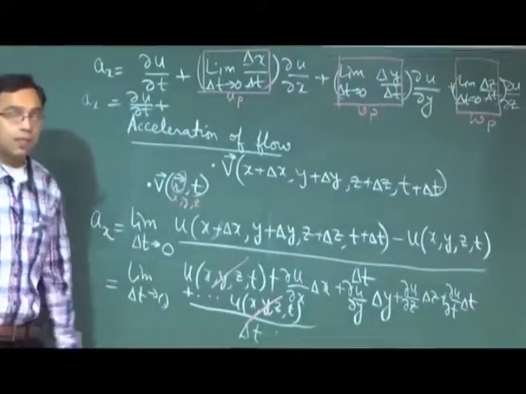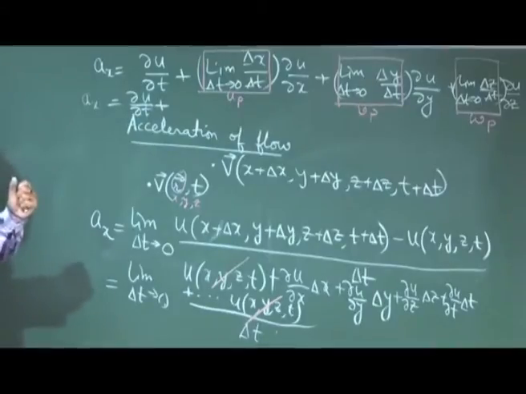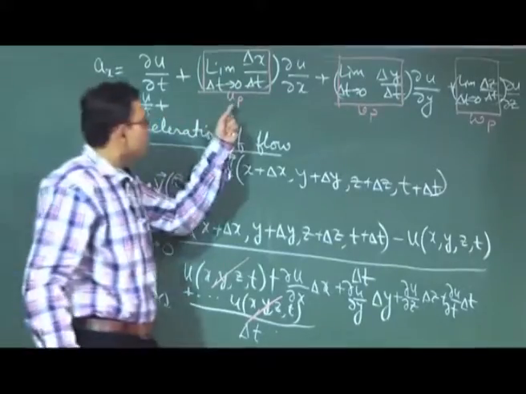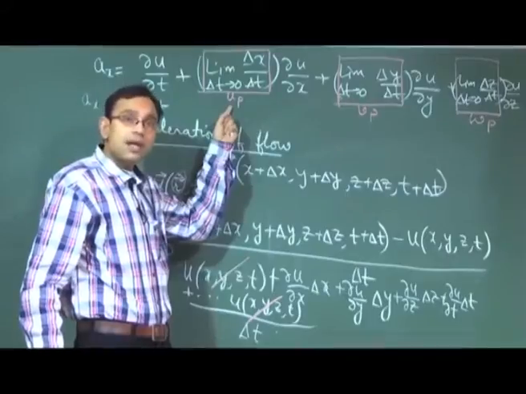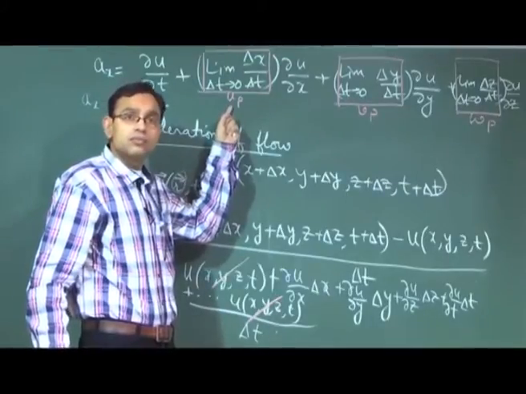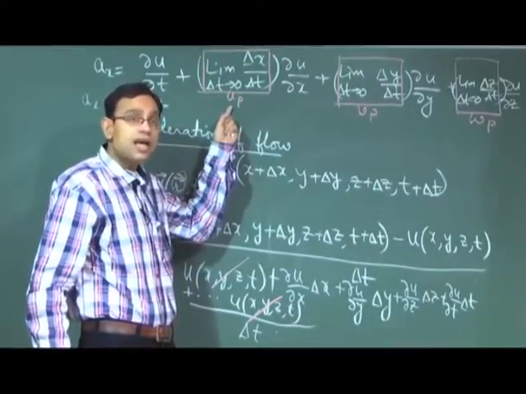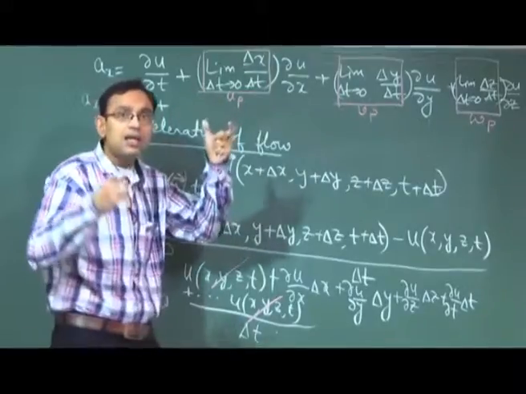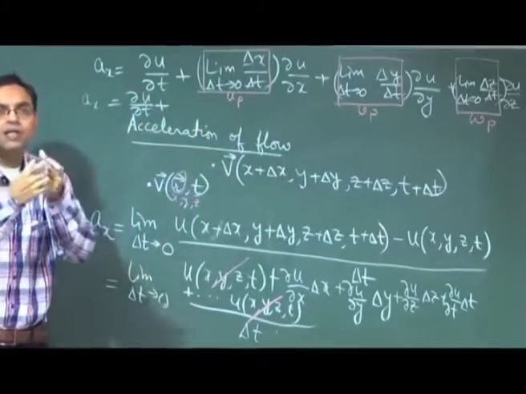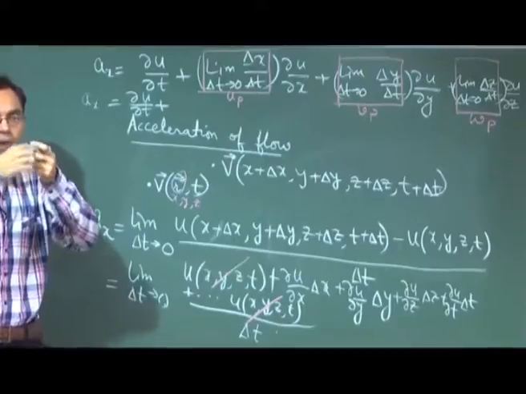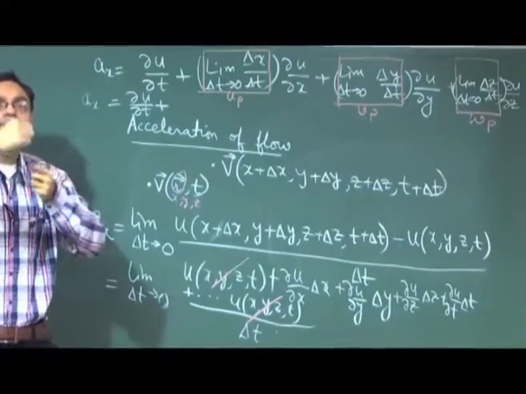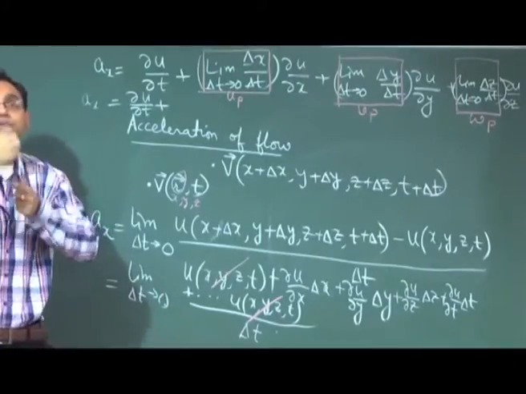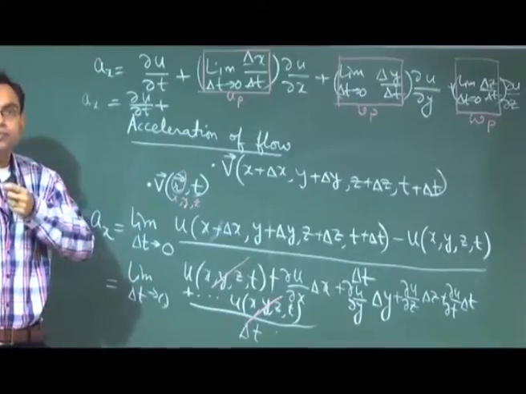Now the most important concept is, is the u of the particle same as the u of the flow? The answer is yes, because as we are taking the limit as delta t tends to 0, the particle is essentially converging to that point at which we are measuring the velocity.